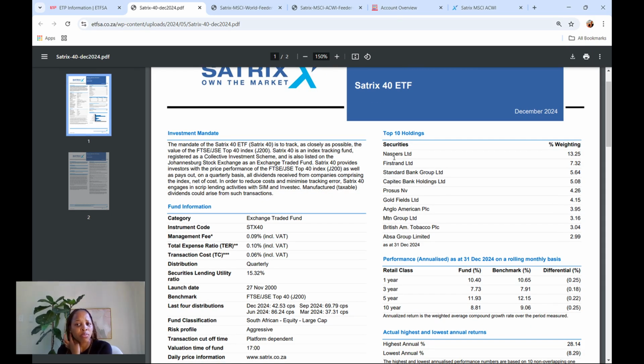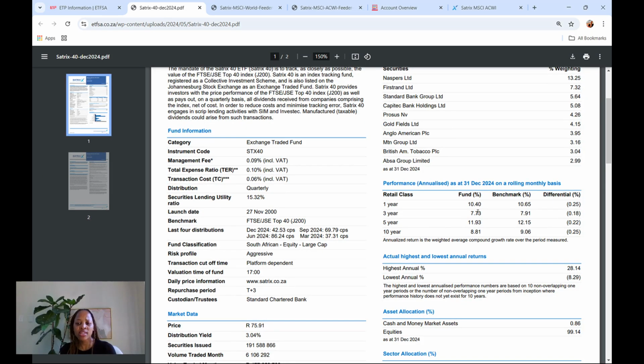If we take a view, you will see that the top 10 companies are South African companies. So Naspers is the biggest holding, followed by FirstRand, which is FNB, then Standard Bank, Capitec, Prosus, Goldfields, Anglo American, MTN, British American Tobacco, as well as ABSA. And then you can see the performance of the fund over a year. Well, this is past performance, right? It is not an indicator of future performance. So 10% in the past year, in the past 3 years 7.7, in the past 5 years 11.9, and in the past 10 years,